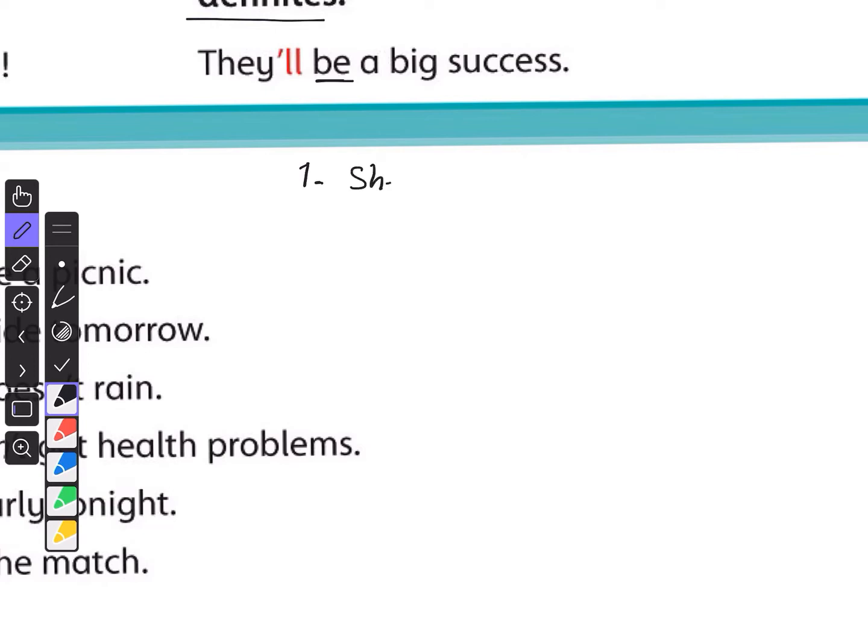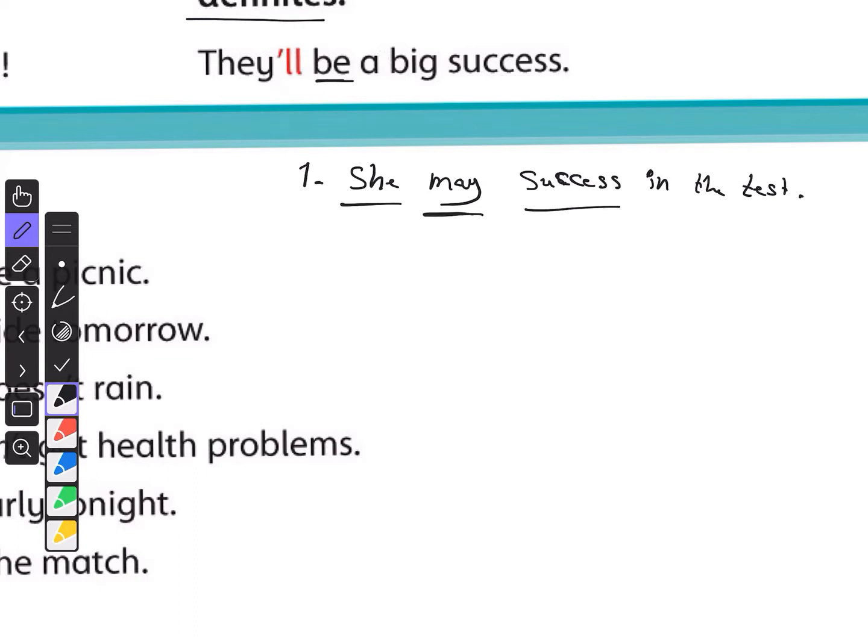She may succeed in the test. Full stop. She is the subject, may is the modal verb, succeed is the main verb. And we talk about a possibility that she may succeed or not.